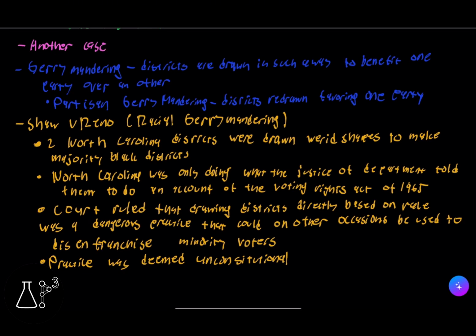The other court case that we're going to talk about now is Shaw versus Reno, which involved racial gerrymandering. Basically, two North Carolina districts were drawn in weird shapes to make majority-Black districts. North Carolina was only doing what the Department of Justice told them to do on account of the Voting Rights Act of 1965. Basically, the court ruled that drawing districts directly based on race was a dangerous practice that could, on other occasions, be used to disenfranchise minority voters, and the practice was deemed unconstitutional.